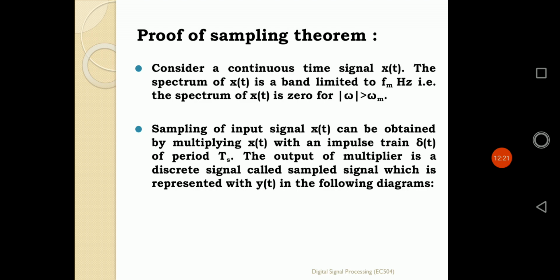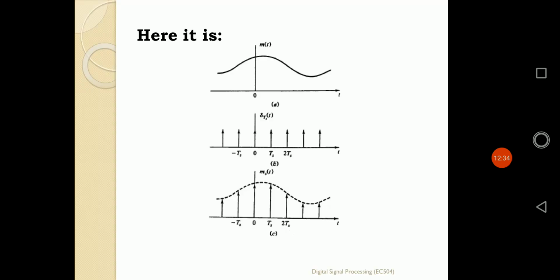Now we have to do the sampling on that continuous time signal x(t). How can we do that? Simply by multiplying x(t) with the impulse train, as defined in our last graph. In graph A is the continuous time signal, and graph C is the converted sampled signal.